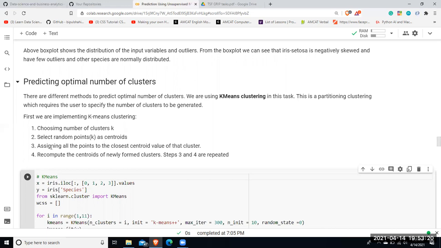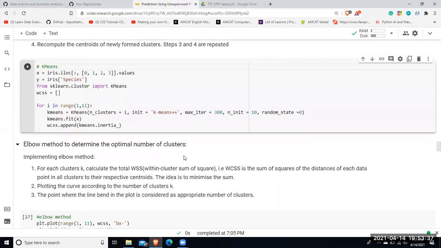So after that, I'll be assigning all the points to the closest centroid value of that cluster. And then after that, I'll be recomputing the centroid of the newly formed clusters. Then I'll be repeating steps 3 and 4.